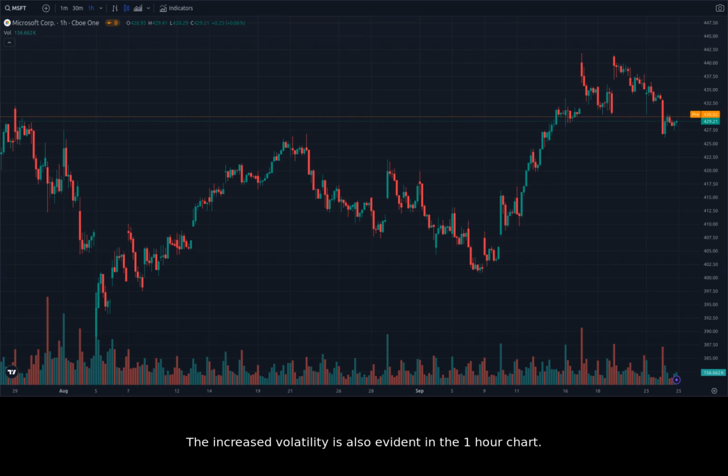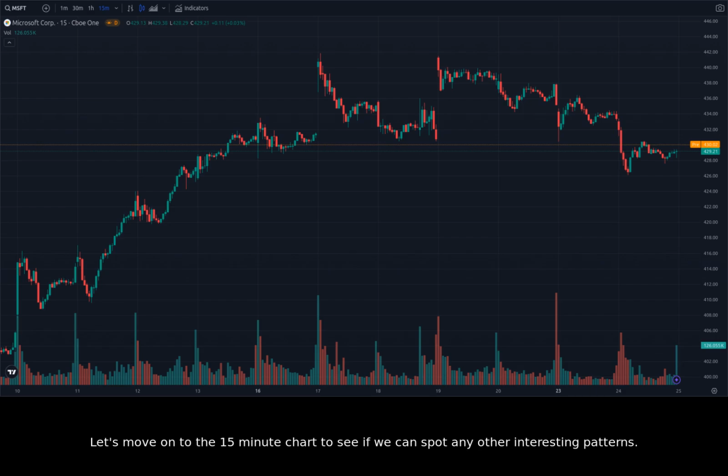The increased volatility is also evident in the 1-hour chart. The price is moving quickly and unpredictably, and this makes it difficult to predict the future direction. The 1-hour chart is a good indicator of short-term price action. Let's move on to the 15-minute chart to see if we can spot any other interesting patterns.